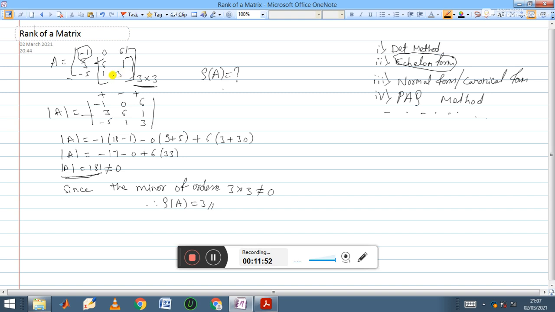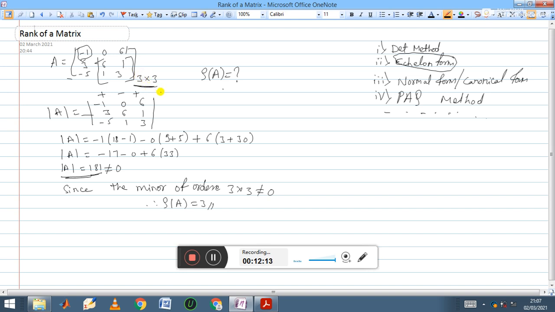You need to check all the minors: minor of -1, minor of 0, minor of 6, minor of 3, like that. For each and every element you check its determinant value of order 2 cross 2.